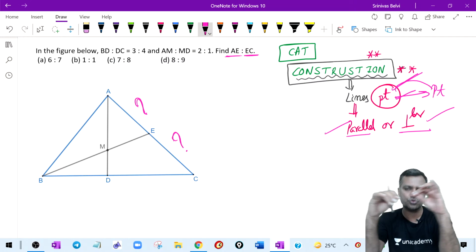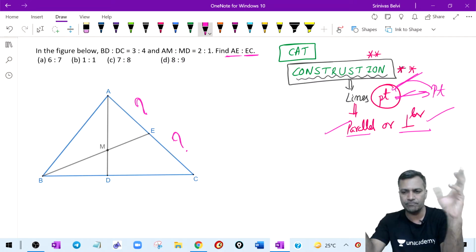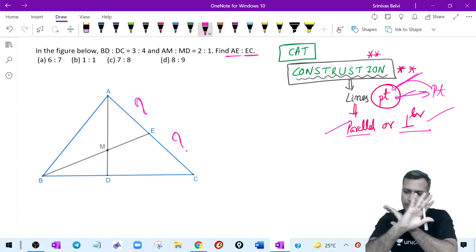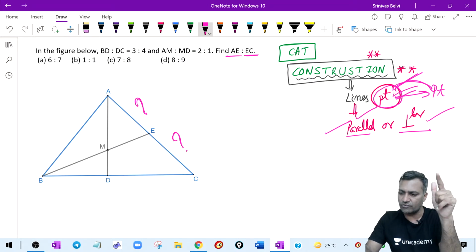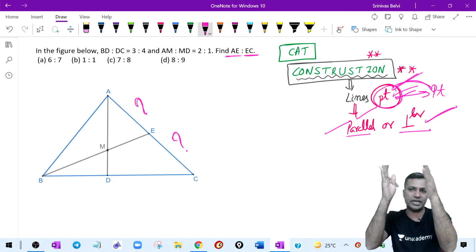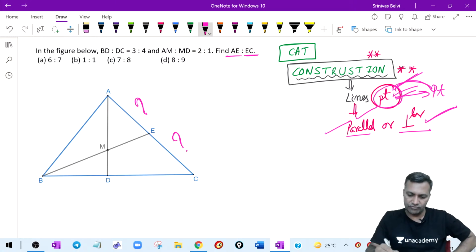Okay, why did I say so much about the construction? Because we came across this maybe for the first time in our learning. Therefore, I made it very, very clear. Construction is between 2 points, or construction originates from a point and you draw parallel, or you take a construction from a point and make it perpendicular, and all construction should be pointing towards the final end point, direction towards that. Good.